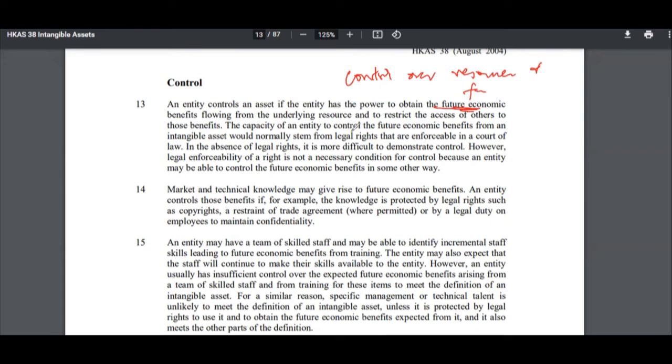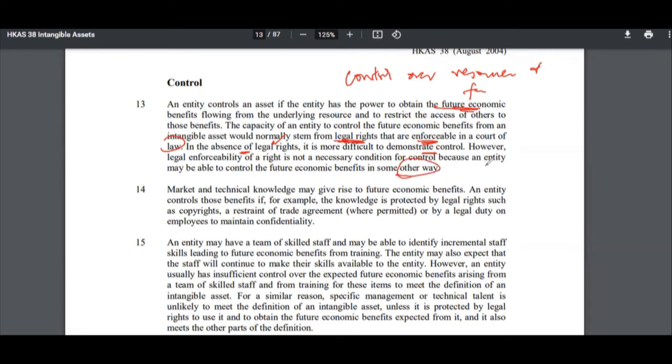The capacity of an entity to control the future economic benefits from intangible assets would normally stem from legal rights, right? So the company should have legal rights over it that are enforceable in a court of law. The accounting standard also tells you that in the absence of legal rights, it is more difficult to demonstrate control, right? So if you are claiming that you have control, then you should be able to demonstrate the enforceability. However, legal enforceability of a right is not a necessary condition for control, because an entity may be able to control the asset in another way, right?